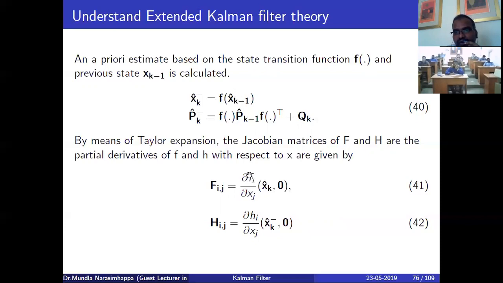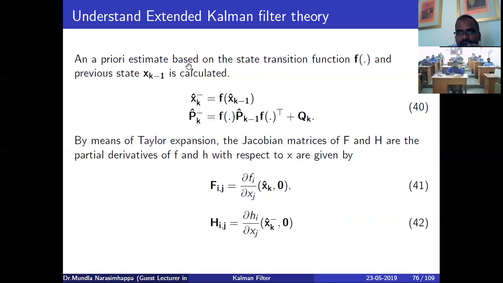So del f by del x, I'm looking only for x, right? So x hat, and this is 0, the control input is 0. I'm looking for x hat. Then you can easily get the transition state for the system. Here you can see H of ij. We can take the partial derivatives of this in terms of the prediction state. Please remember prediction and estimation here. Then you need to update the x of ij by using the partial derivatives.